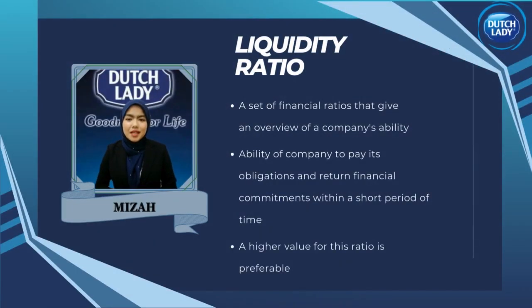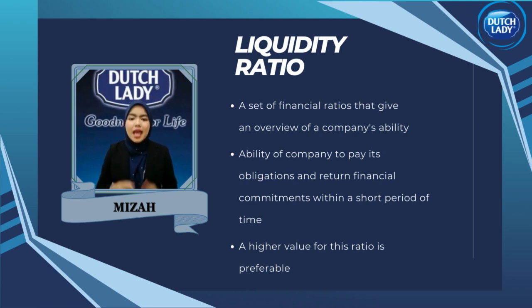We move to the next part, which is identifying, analyzing, and justifying the ratio of the company. The first is liquidity ratio. Liquidity ratio can be referred to as a set of financial ratios that give an overview of a company's ability to satisfy its financial commitments immediately or within a shorter period of time. Liquidity ratio also indicates the company's ability to pay liabilities and meet financial commitments within a short period of time, such as 1 year. As a result, a higher value of this ratio is preferable since it shows the firm's capacity to satisfy its short-term commitments more readily and efficiently.